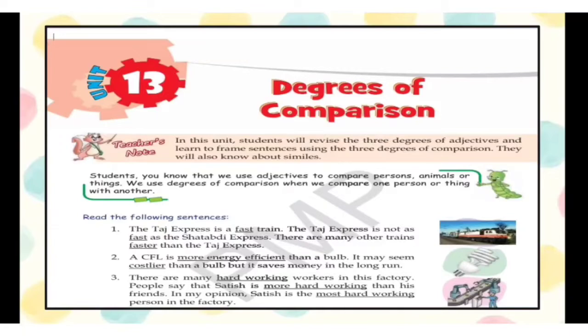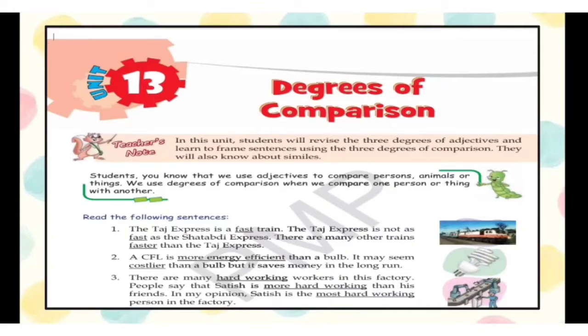Now, degrees of comparison, Unit 13, as per our book. Students, you know that we use adjectives to compare persons, animals, or things. We use degrees of comparison when we compare one person or thing with another. Now let's read the following sentences. The Taj is a fast train.